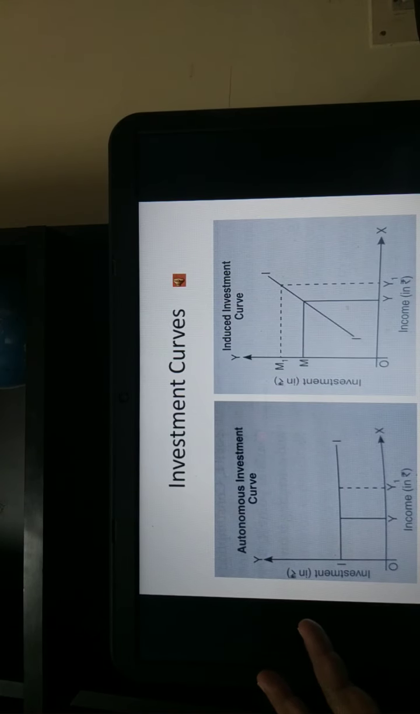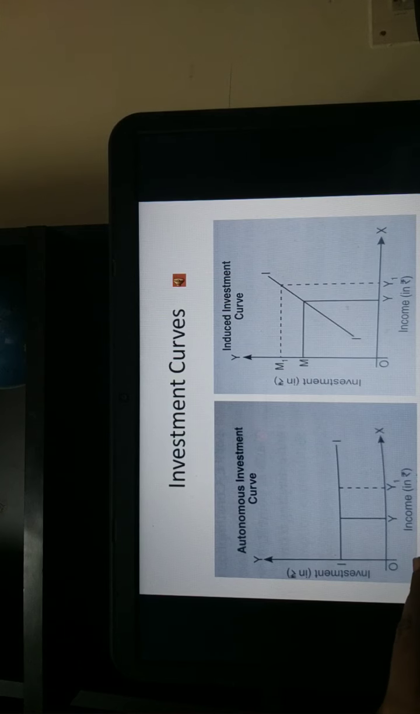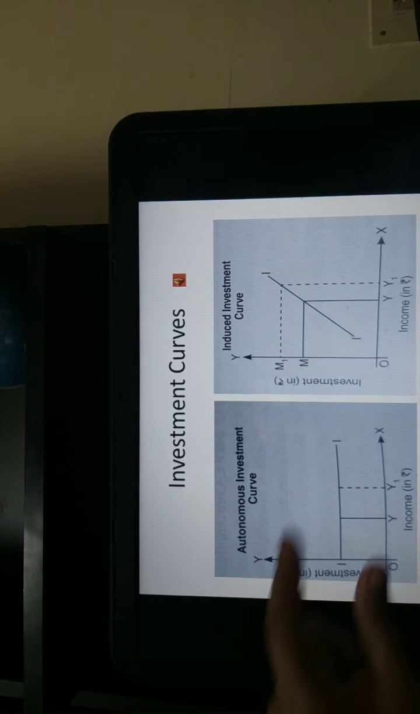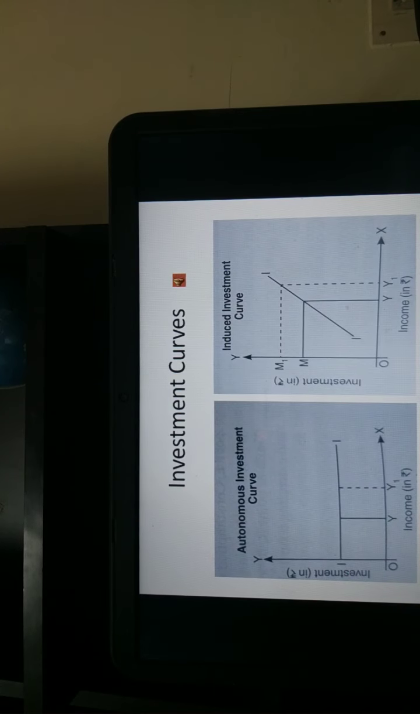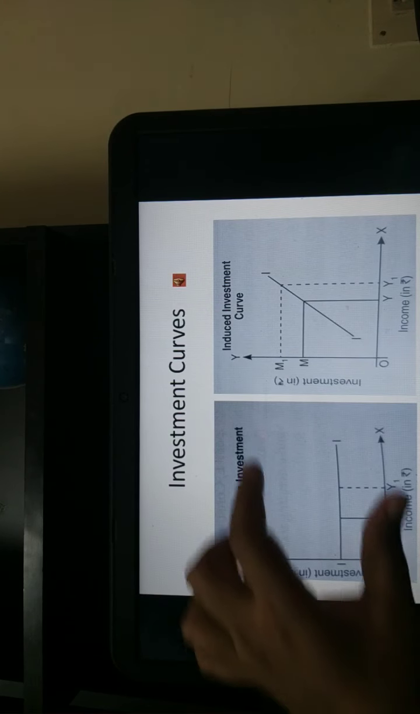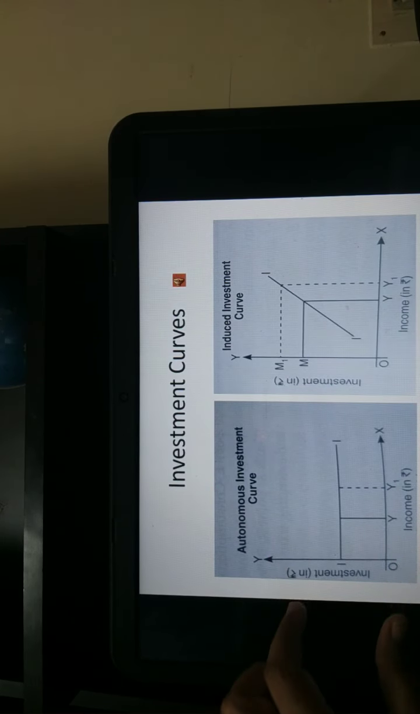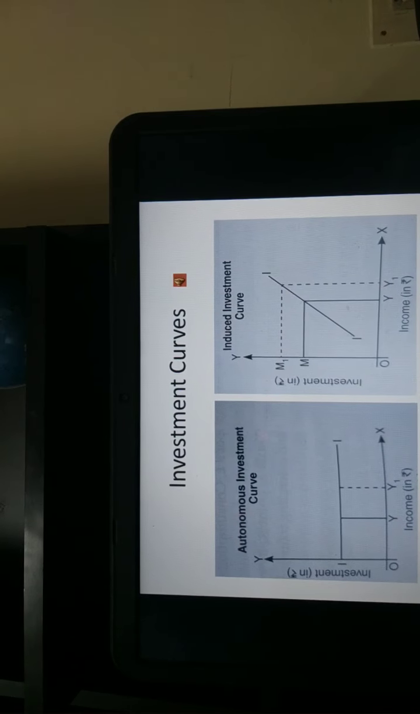So this is the autonomous investment curve. Income is measured along the x-axis, investment is measured along the y-axis. Look at this autonomous investment curve. It is parallel to the x-axis, and you see that at all the levels of income, the investment remains fixed. So II is the autonomous investment curve. Whether the income is OY or OY1 or even zero, immaterial of that, the autonomous investment remains the same, or fixed, right? Now look at the induced investment curve.